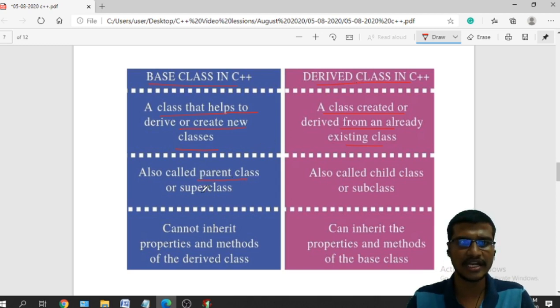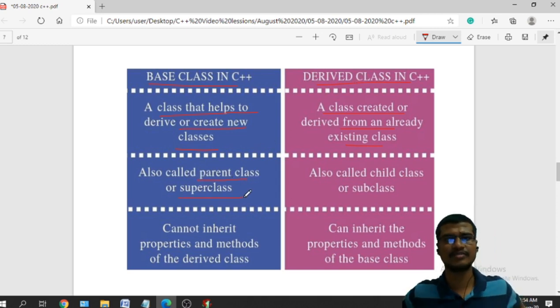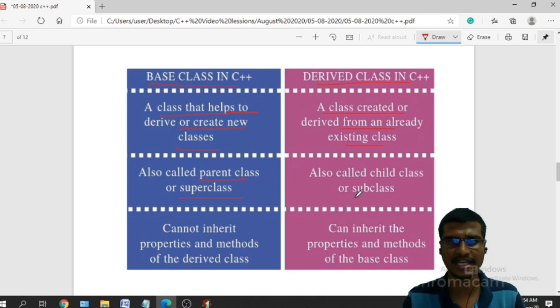It is also called a parent class or super class. If I call it a parent class, then I call the other a child class. If I call it a super class, then I call the other a subclass. If I call it a base class, then I call the other a derived class. The base class cannot inherit properties and methods of the derived class.